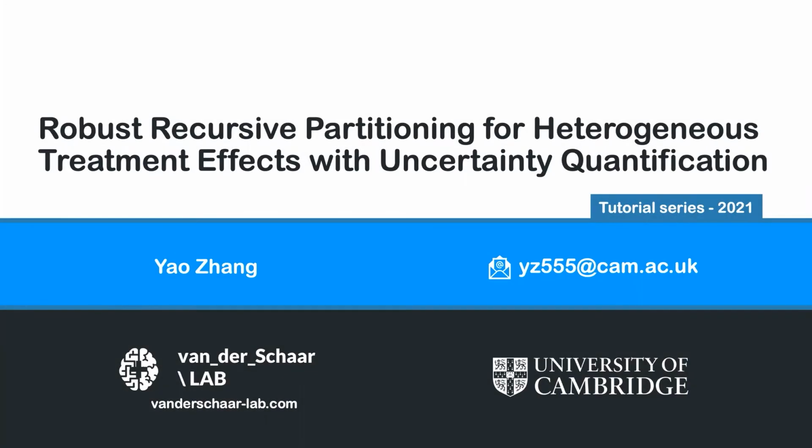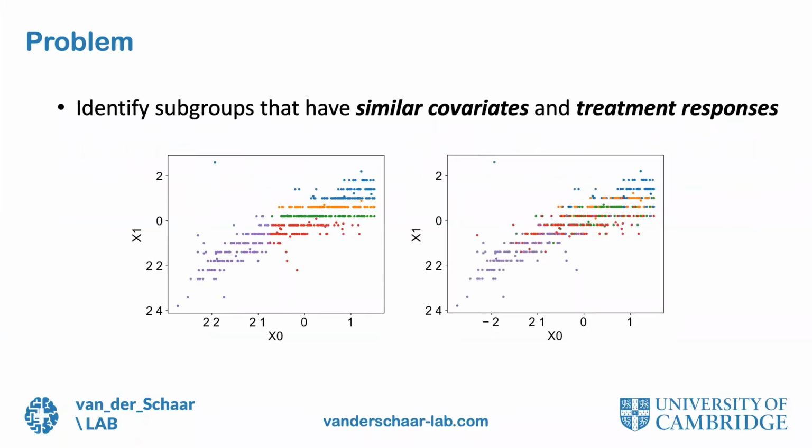Hi, in this talk, I will present our work, robust recursive partitioning for heterogeneous treatment effects with uncertainty quantification. Given the dataset from a randomized control trial or observational study, we try to identify subgroups of individuals that have similar covariates and treatment response. We want to identify subgroups to be interpretable.